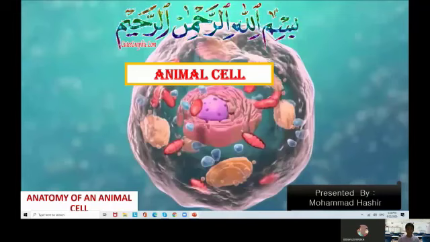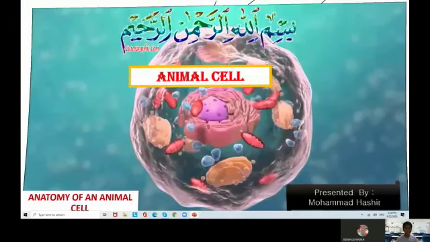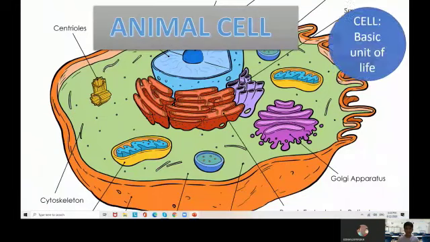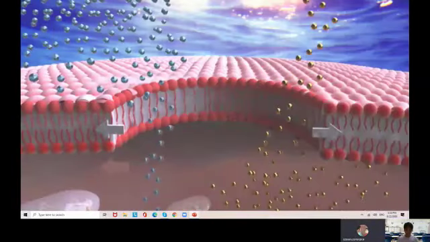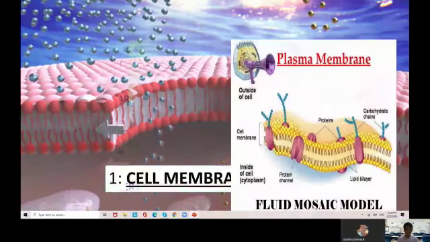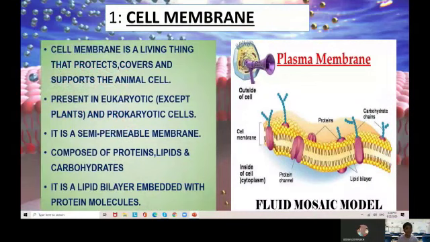The animal cell is divided into three major parts: cell membrane, cytoplasm, and nucleus. The cell membrane is a living layer that protects, covers, and supports the animal cell. It is present in eukaryotes, and plant cells have a cell wall as well. It is a semi-permeable membrane. It allows some molecules to move in and some molecules to move out.